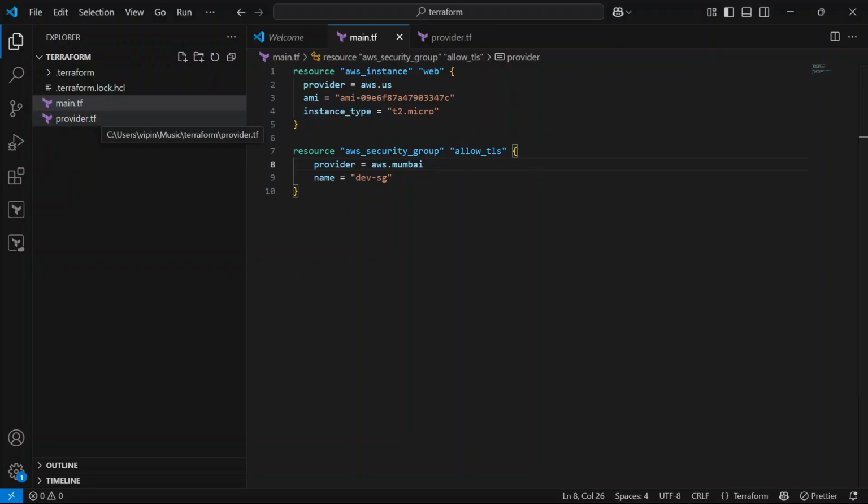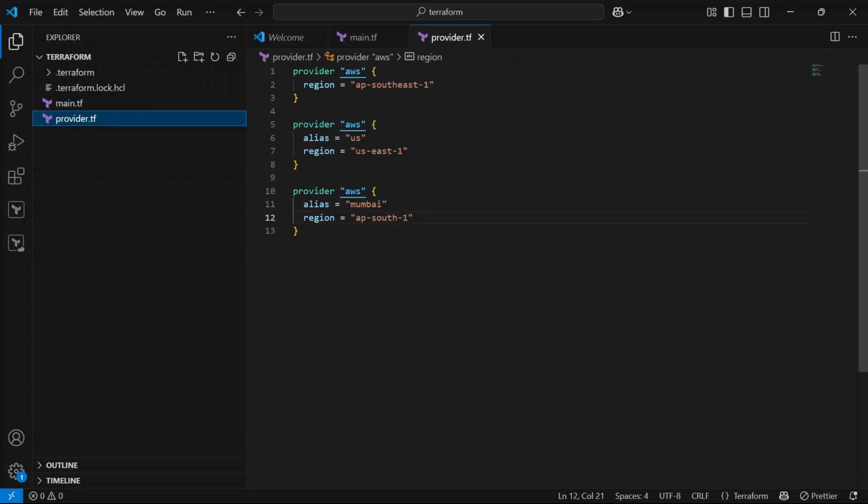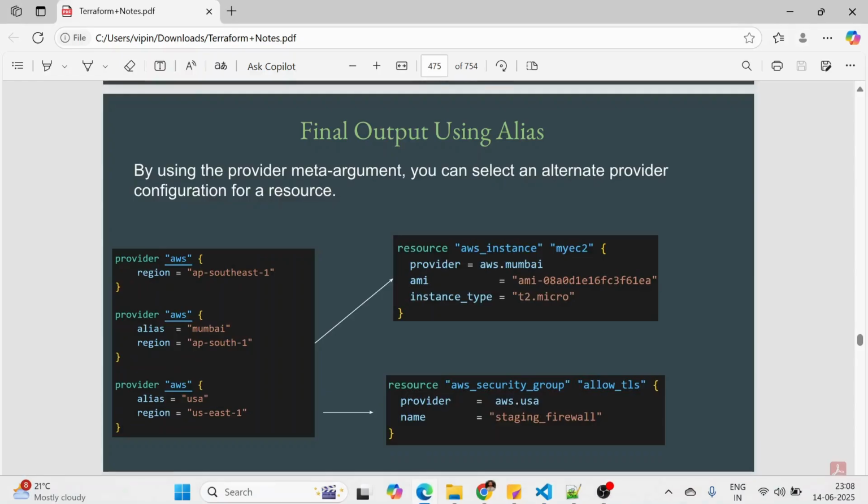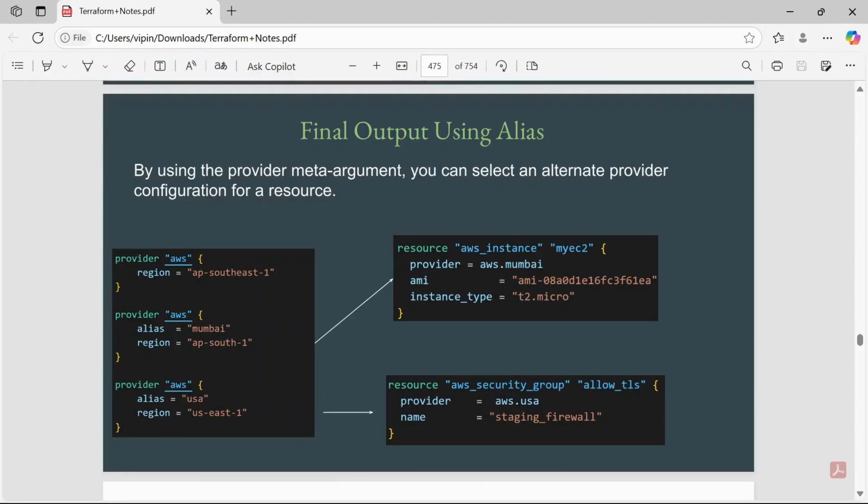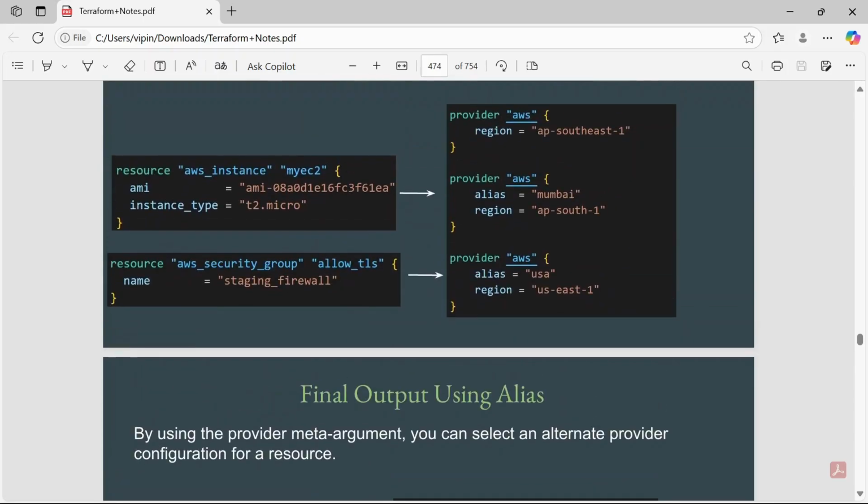So whenever we want to create the resources in multiple regions, we have to use the alias meta argument, so that we can define multiple provider blocks, and we have to define the region with the alias, right? So this is what we have seen in the document. This is what we have just discussed here.